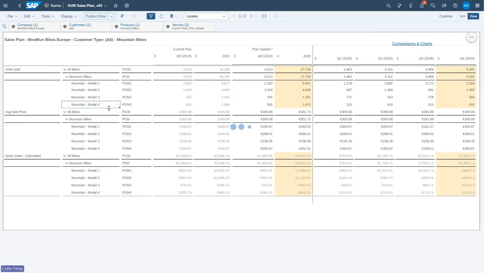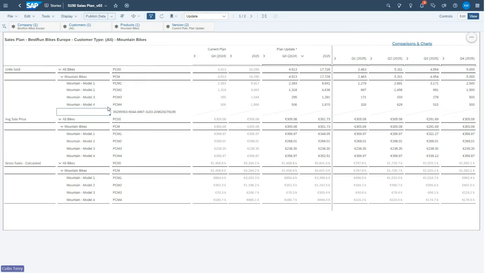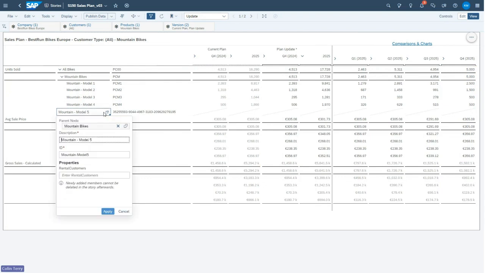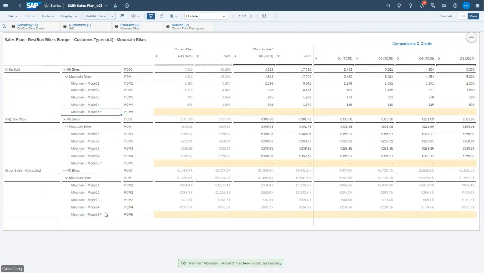I can do an add member. Let me type in the name of it. So it's going to be mountain model 5. It can't find an existing member, so it's going to create a new one for me. Let's give it an ID of PCM5. Do apply. And you can see that we've now got a blank line created.